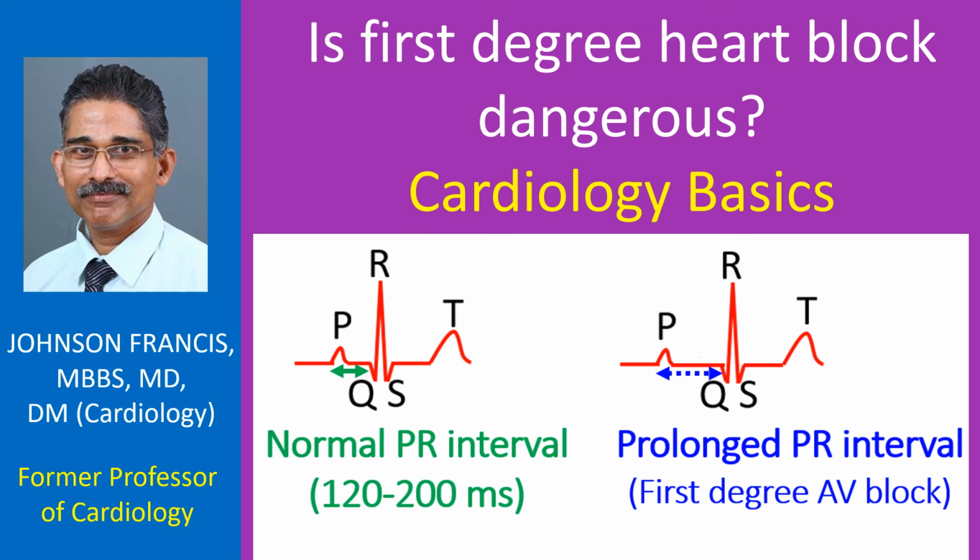PR interval is measured from the onset of P wave to the onset of QRS complex. It includes the P wave and the PR segment. Normal PR interval is from 120 to 200 milliseconds. If it is prolonged, it is called first degree atrioventricular block.